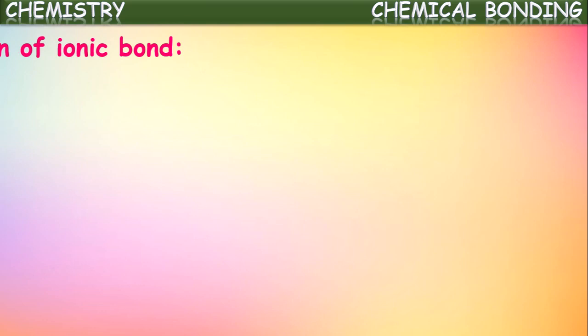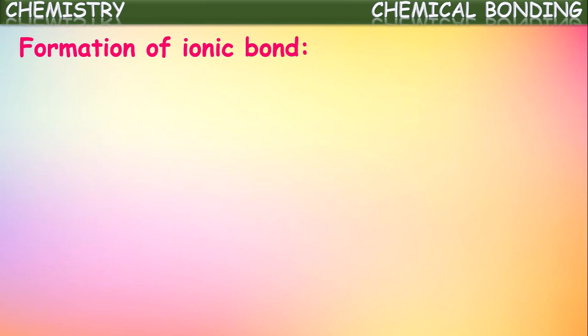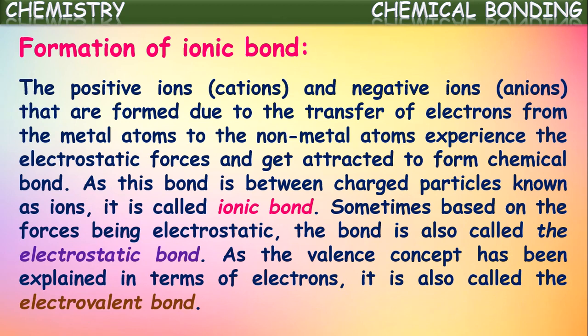Okay, now let us see how an ionic bond is formed. Let us see the formation of ionic bond. The positive ions, which we call cations, and the negative ions, which are called anions. So the positive ions and the negative ions that are formed due to the transfer of electrons from metal atoms to non-metal atoms experience electrostatic force and get attracted to form a chemical bond. As this bond is between charged particles which are known as ions, this chemical bond is also called an ionic bond, isn't it?